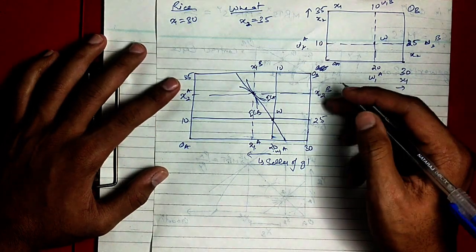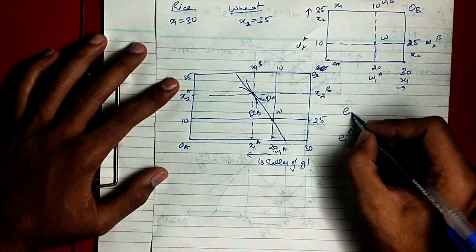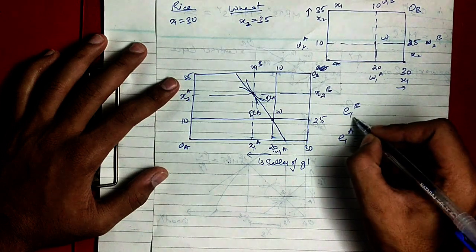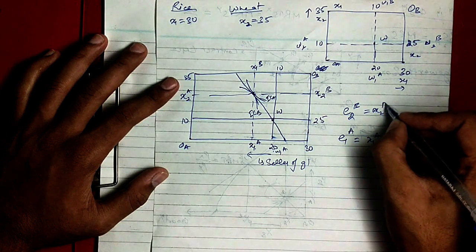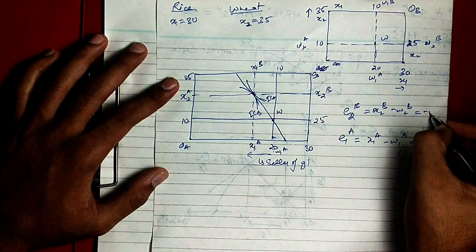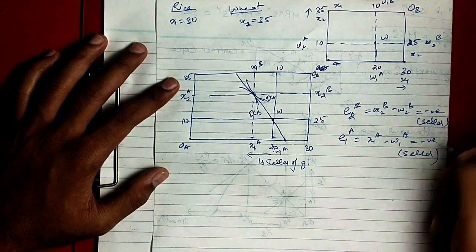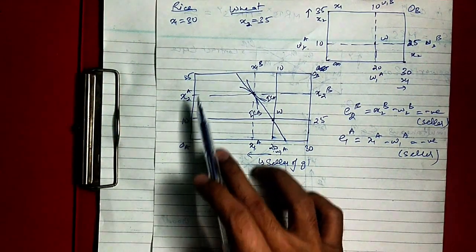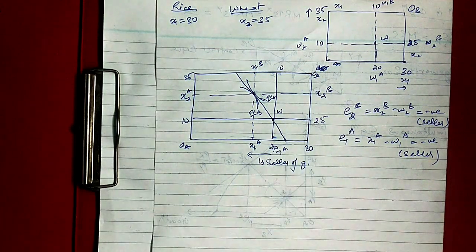So the remaining quantity he must have sold. So E2B is X2B minus W2B, which is also negative, so he is a seller. And the next two will always be buyers, because the summation of net demand should be equal to 0 for the equilibrium to exist.